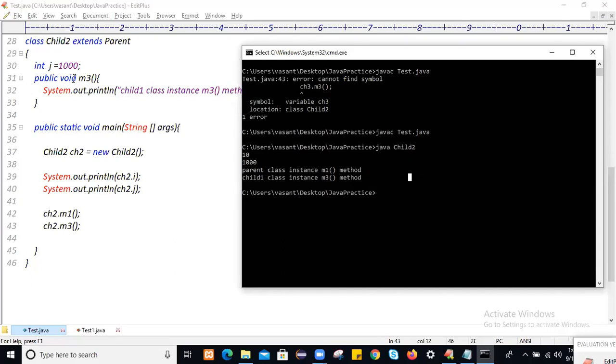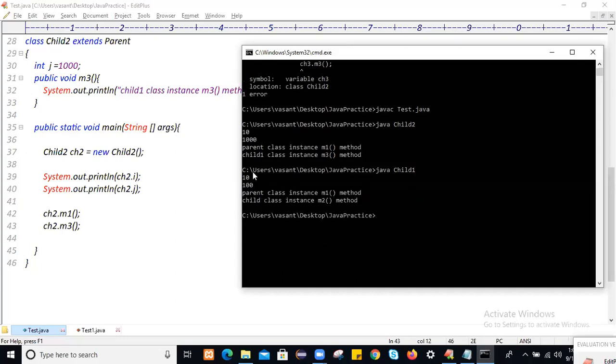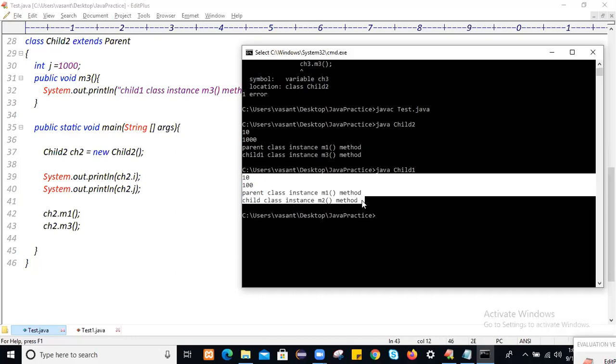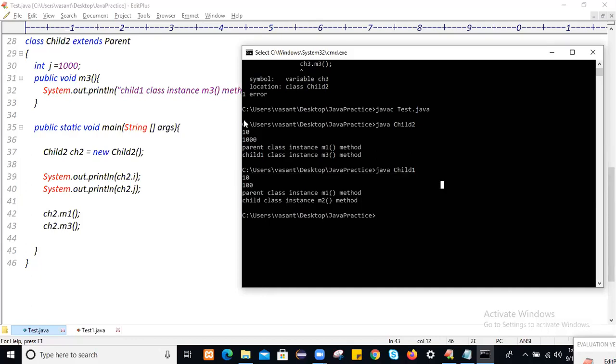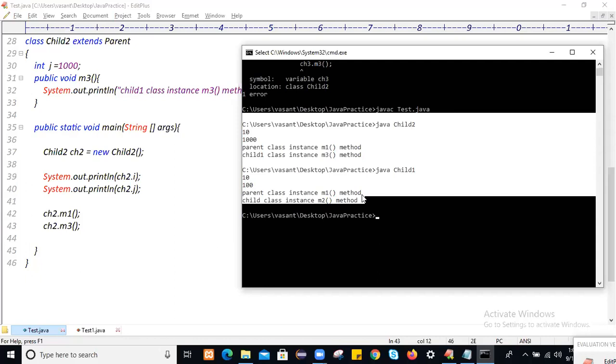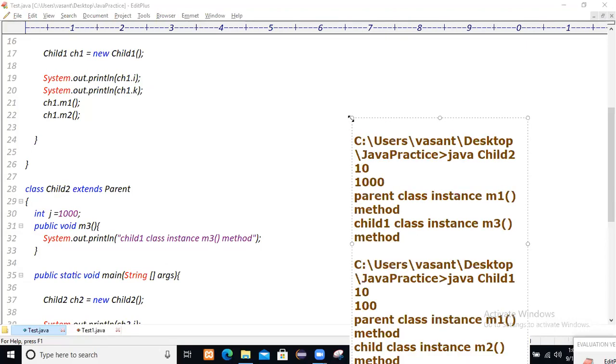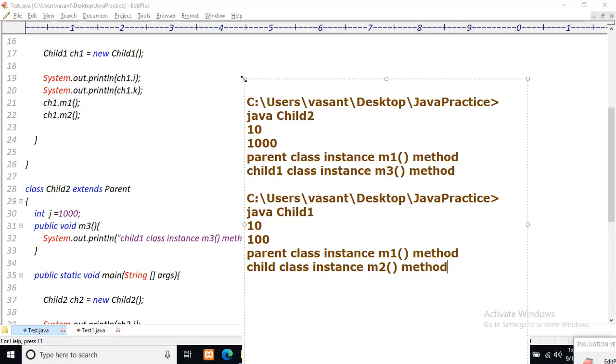To run child1, just use java child1. You see the parent class properties as well as child1 properties, the m1 and m2 methods, like that. Am I clear? This is an example of hierarchical inheritance.